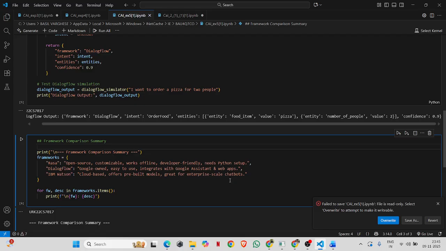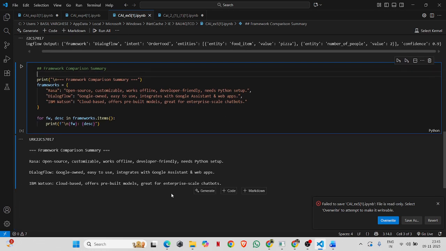When you run the program, you will get the output like this. This gives a quick summary of each framework, perfect for a report, presentation, or a comparison tool before starting the chatbot project.